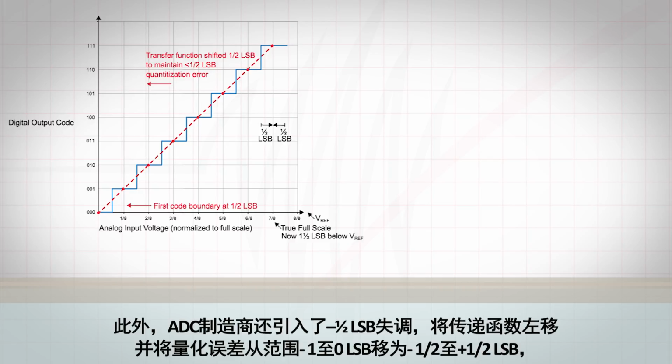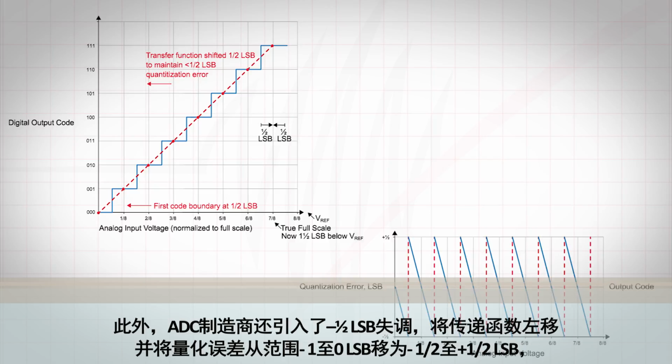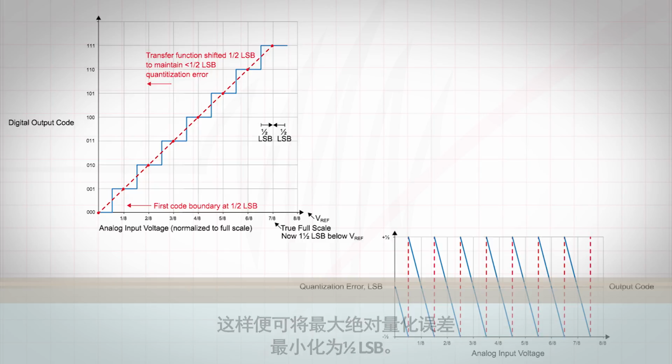Additionally, ADC manufacturers will also introduce a negative half LSB offset to shift the transfer function to the left and shift the quantization error from a range of -1 to 0 LSB to -1/2 to +1/2 LSB, thus minimizing the maximum absolute quantization error to half an LSB.